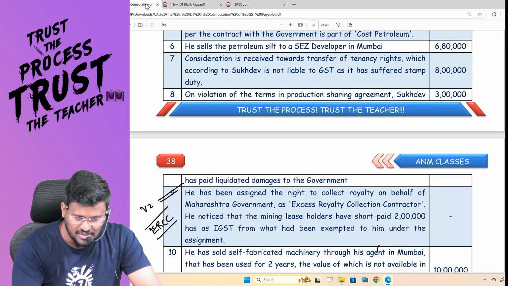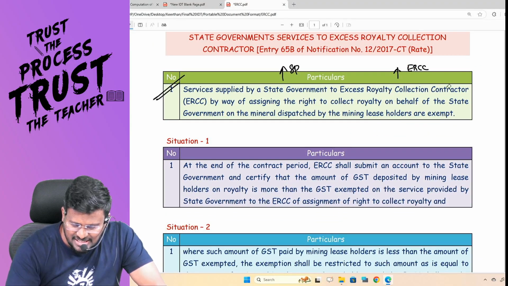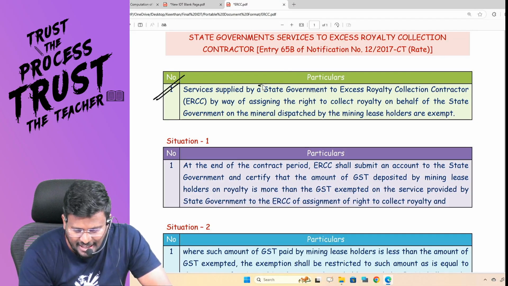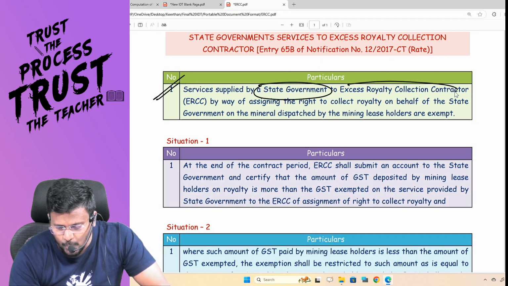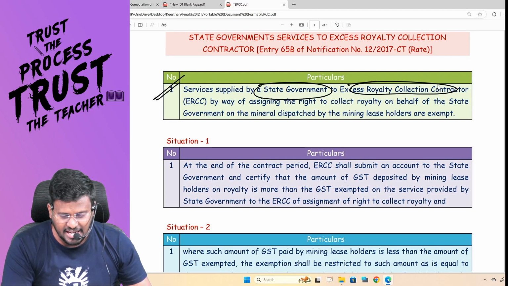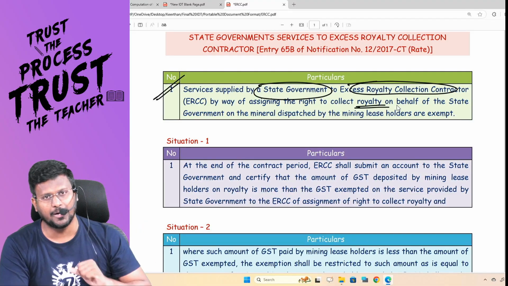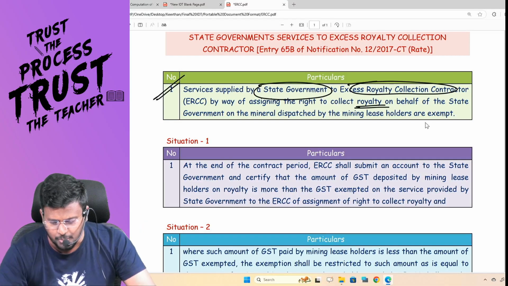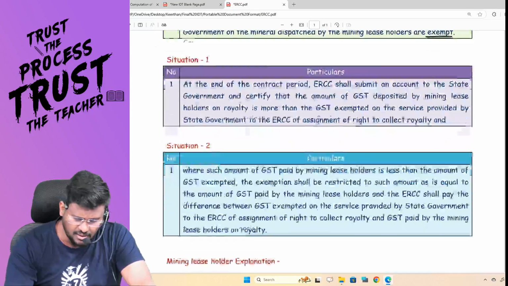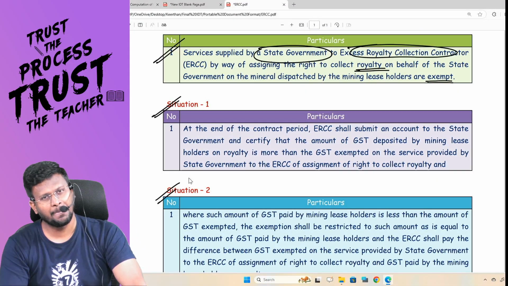So I'm reading this once again. Sir, services supplied by a state government to ERCC. So the service provider is the state government and the service recipient is ERCC. What service did they provide? Assignment of the right to collect royalty on behalf of the state government on the mineral dispatched by mining leaseholders, which is exempt from GST. Sir, with two conditions. There are two conditions.